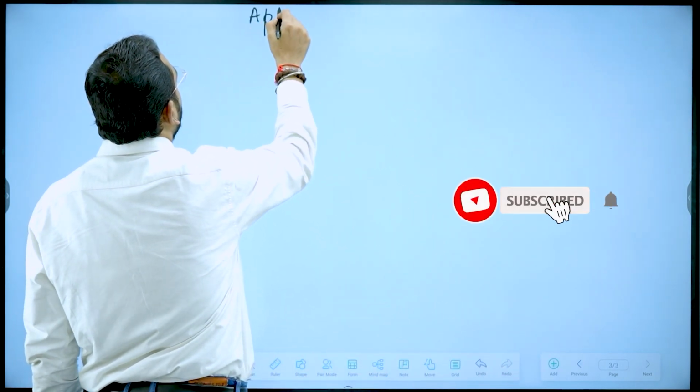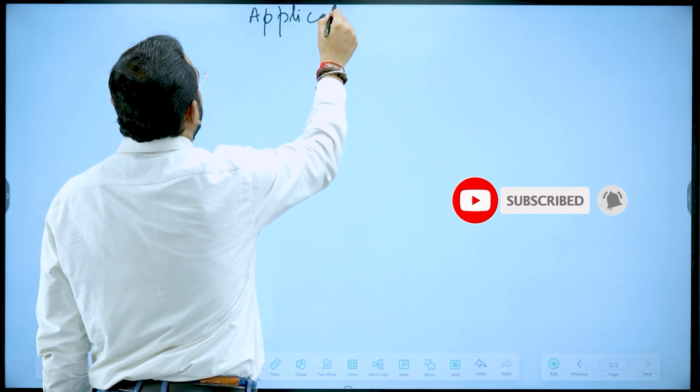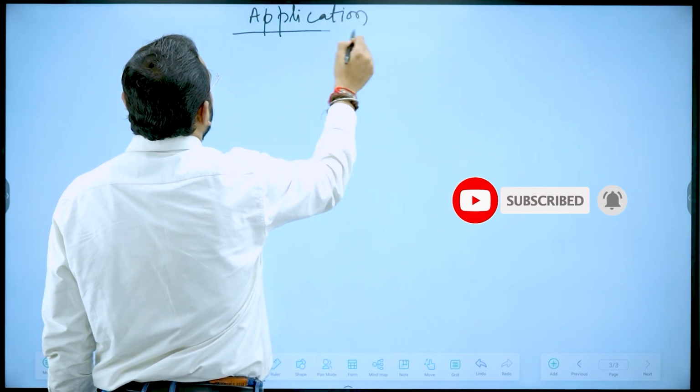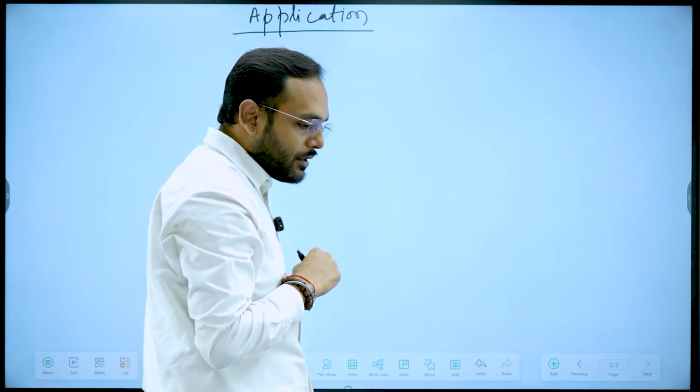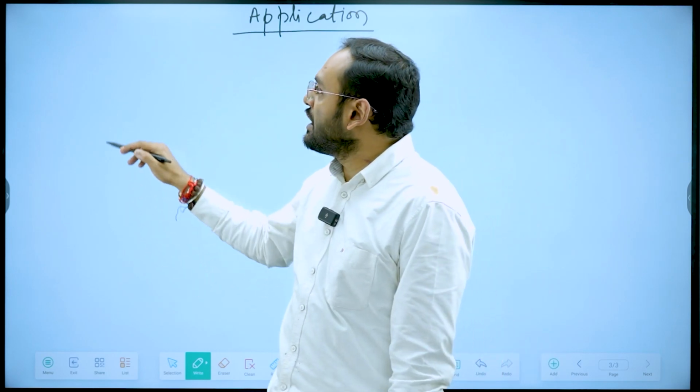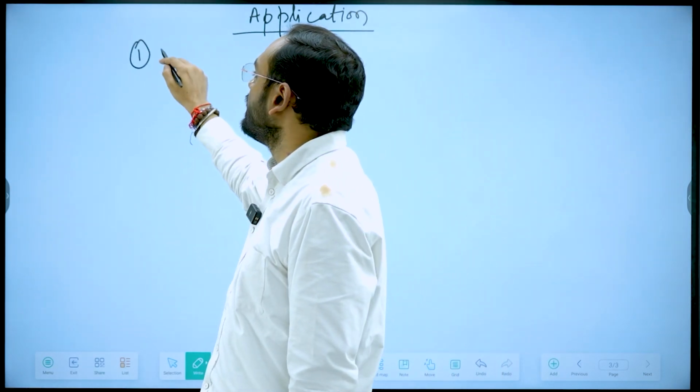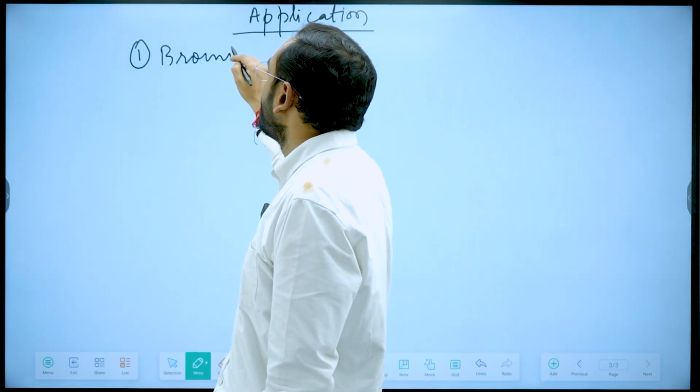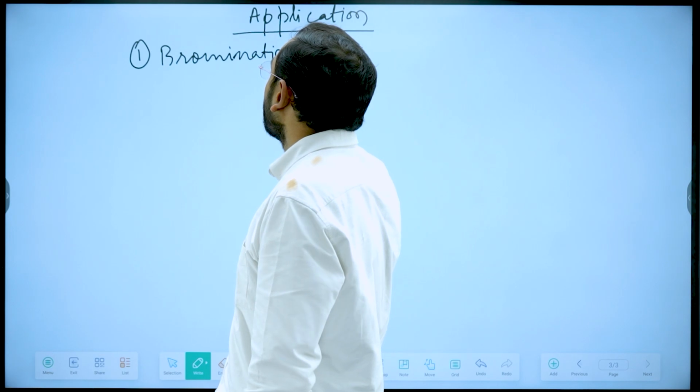So we are moving on to the application part, and in this application part, the first thing is NBS as a brominating reagent, a brominating agent.